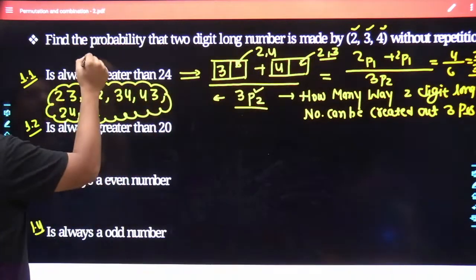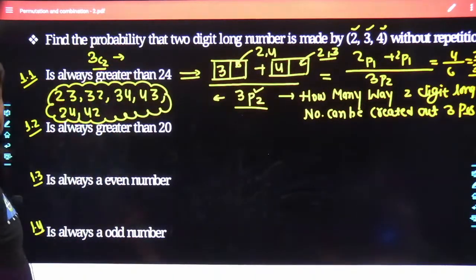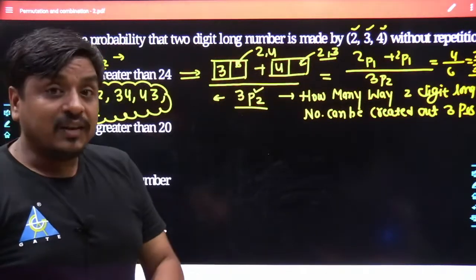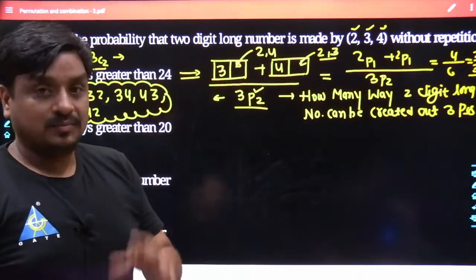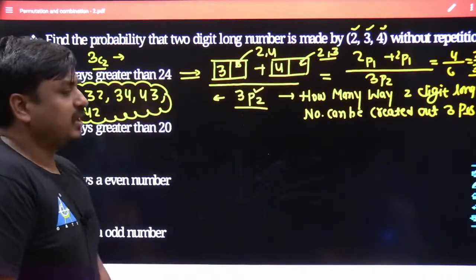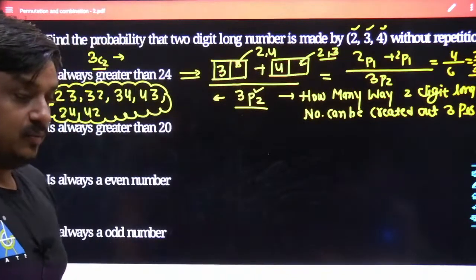It's not equal to 3C2, no. What does that mean by 3C2? The 3C2 is nothing but the number of ways 2 items can be selected out of 3 items without keeping order in our mind. But here the order does make sense, and that is why the P has been taken towards the denominator. P is also being taken towards the denominator.